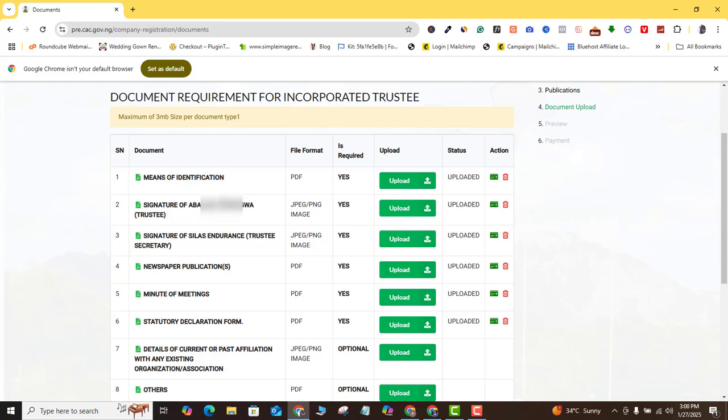And then here for signature, you want to upload the signature of your trustee. Depending on how many trustees you have, CAC is going to give you the list of the different trustees that you need to upload their signature. So you want to make sure you do that also.